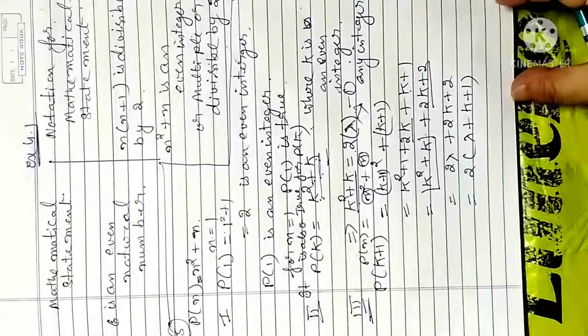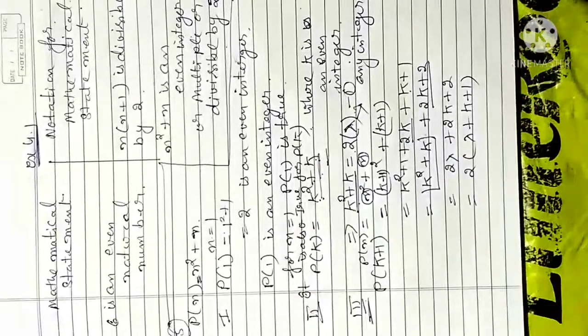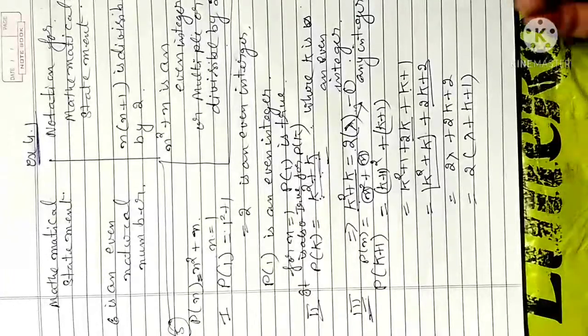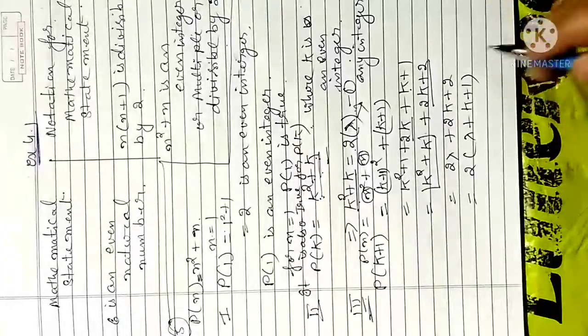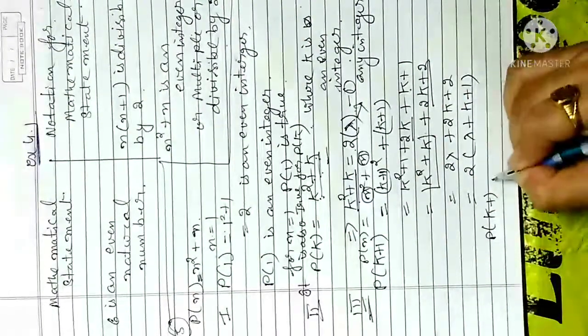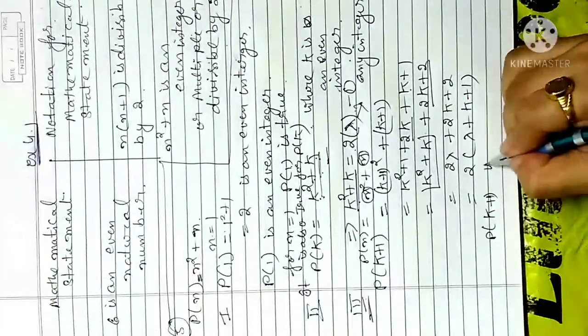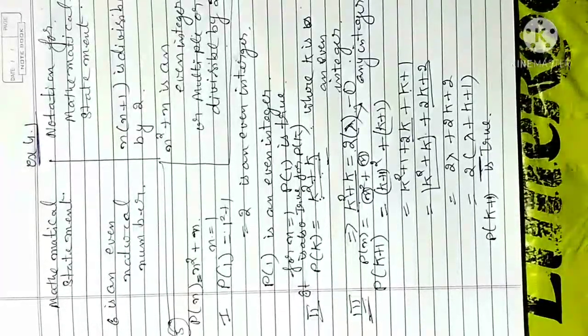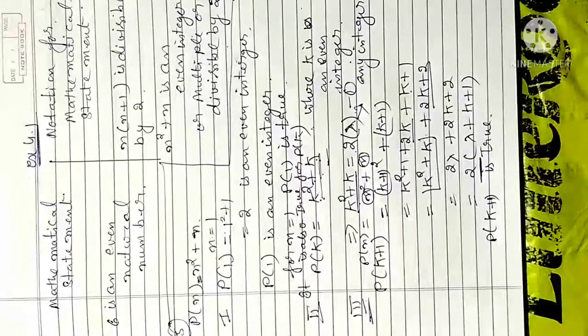If any number is multiplied with 2, that is considered an even integer, a multiple of 2, or divisible by 2. So in that case our pk plus 1 statement will also be true, as 2 is common here. Okay, so next is